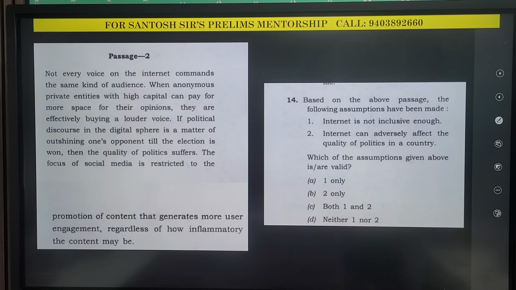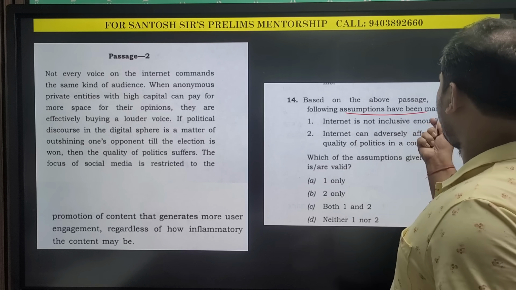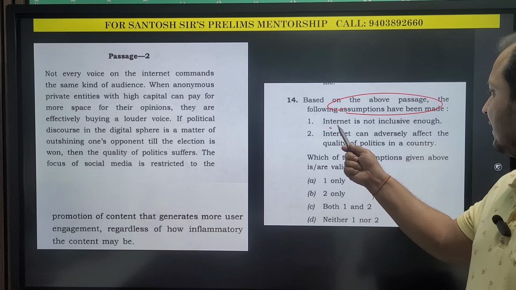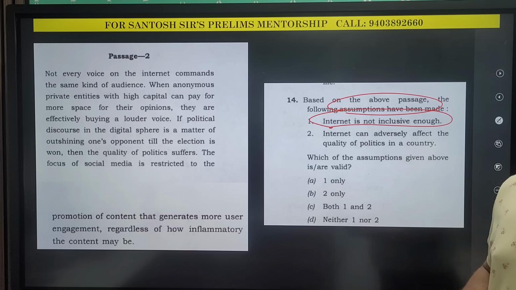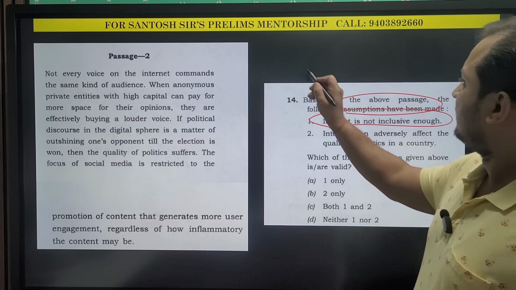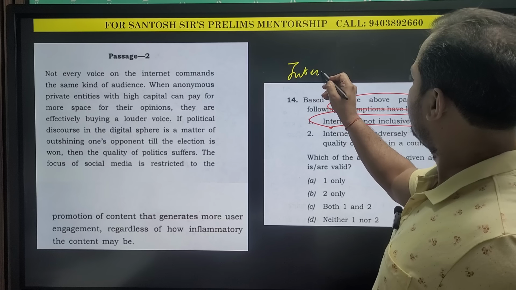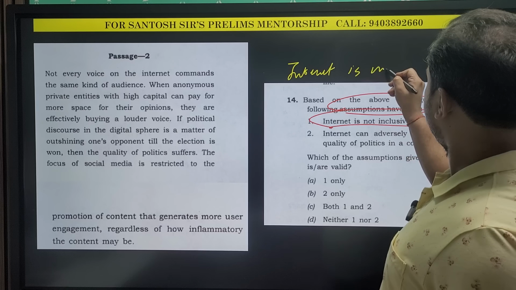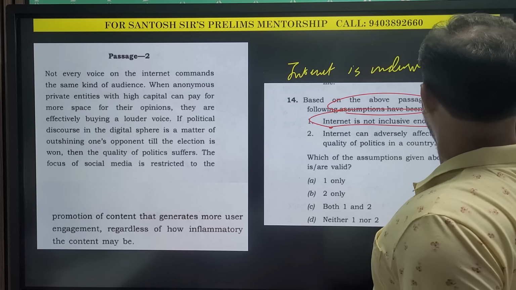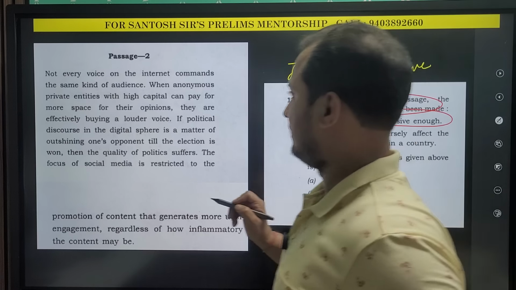Directly we'll come to the question. Which of the following assumptions have been made? Okay, internet is not inclusive. What is the opposite of this? The opposite of this is internet is inclusive. Okay, now let us see.